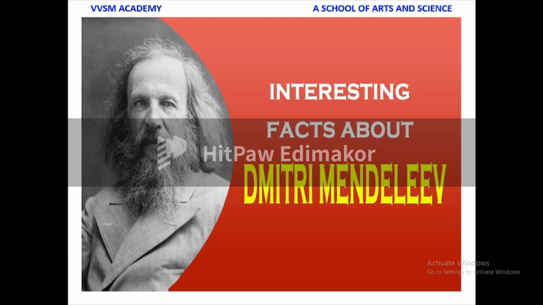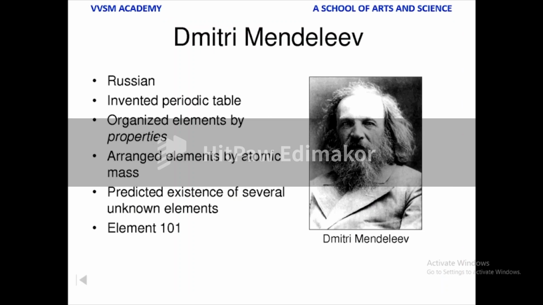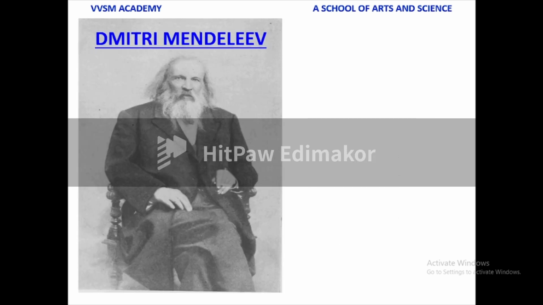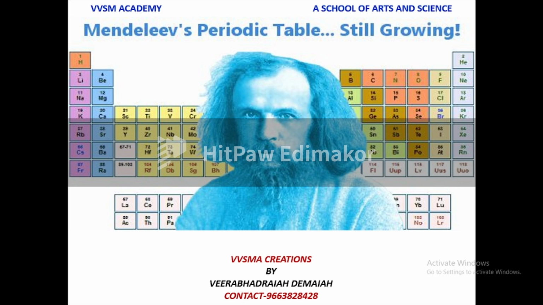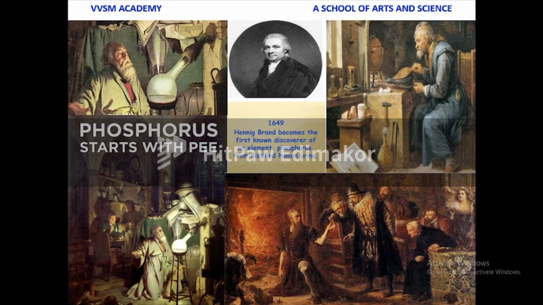This is the great man, Dmitri Mendeleev, the Russian, who invented the periodic table, organized elements by properties, arranged elements by atomic mass, and predicted the existence of several unknown elements, etc. Now, Mendeleev's periodic table is still growing.